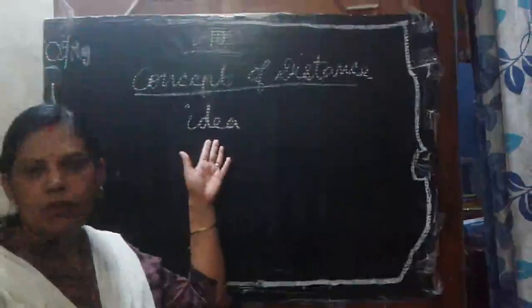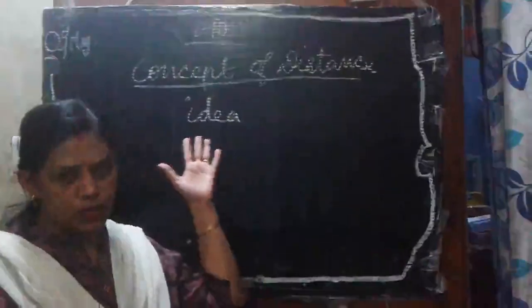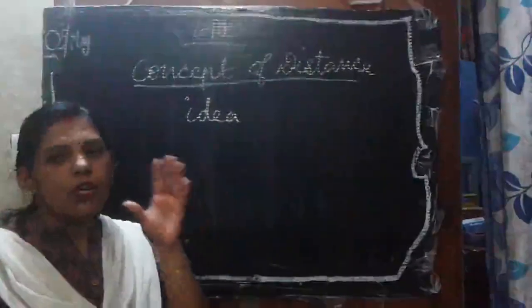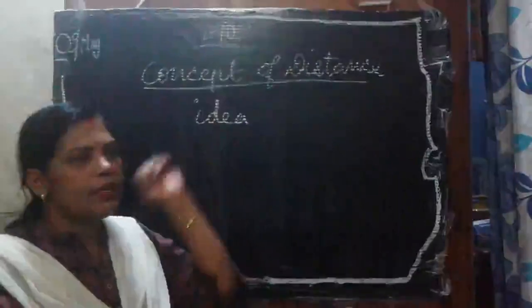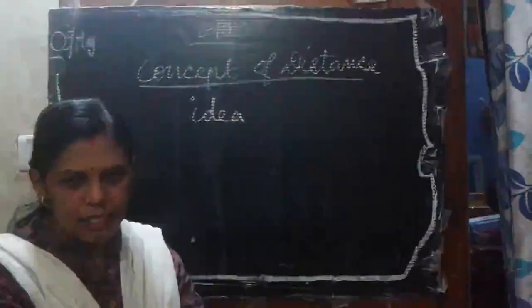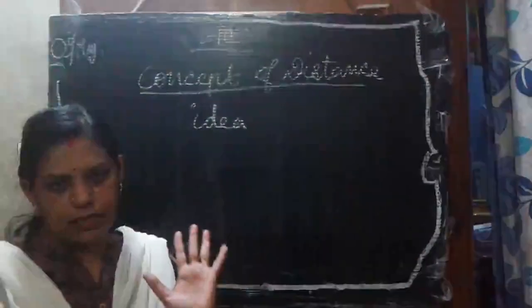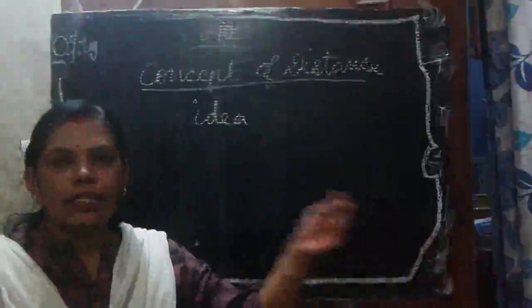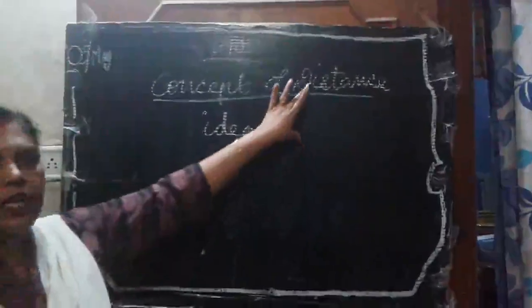For that, first we need an idea of how far we will move. Then what is the final concept we get from this? If the distance is less, then we have to travel less. If the distance is more, then we have to travel more. That is the final concept of distance.